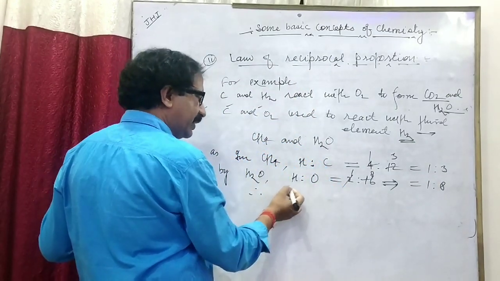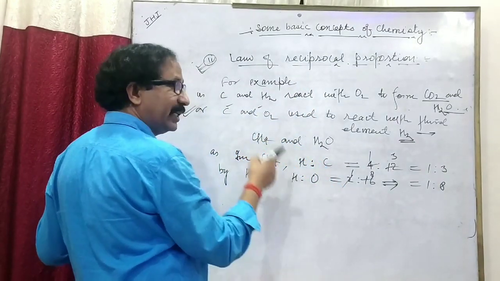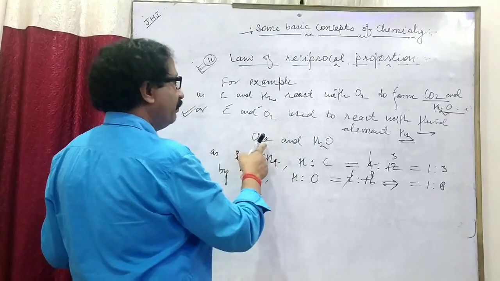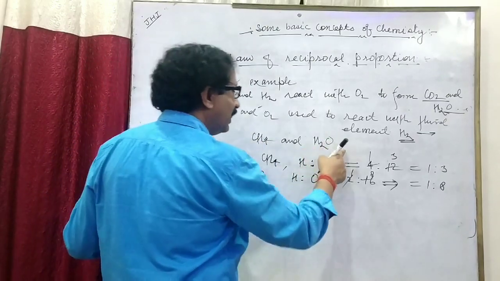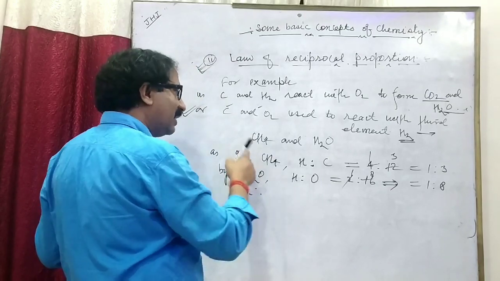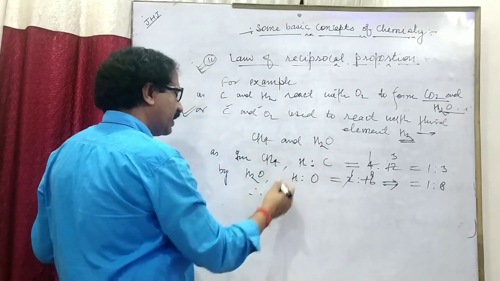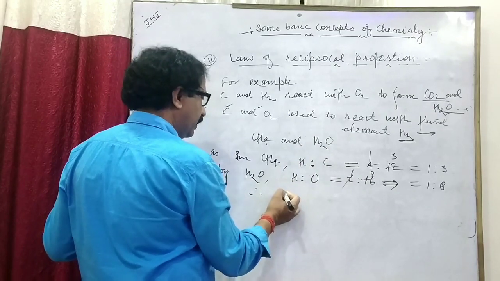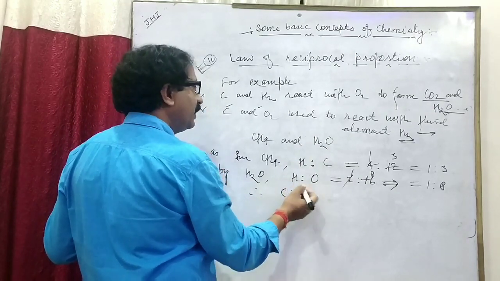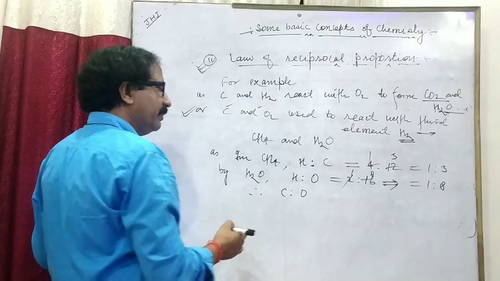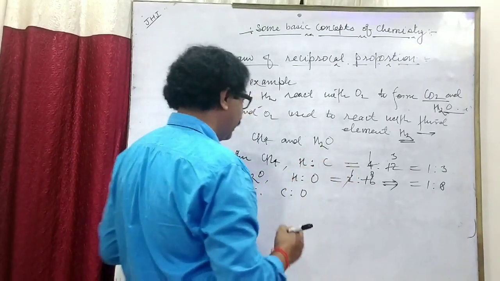Therefore, the ratio of mass between carbon and oxygen in both compounds: the ratio is of carbon and oxygen, not hydrogen, because the hydrogen amount is fixed and already combined.